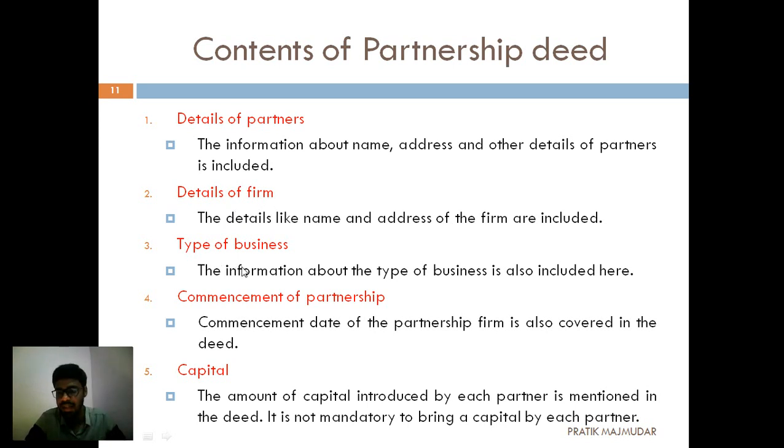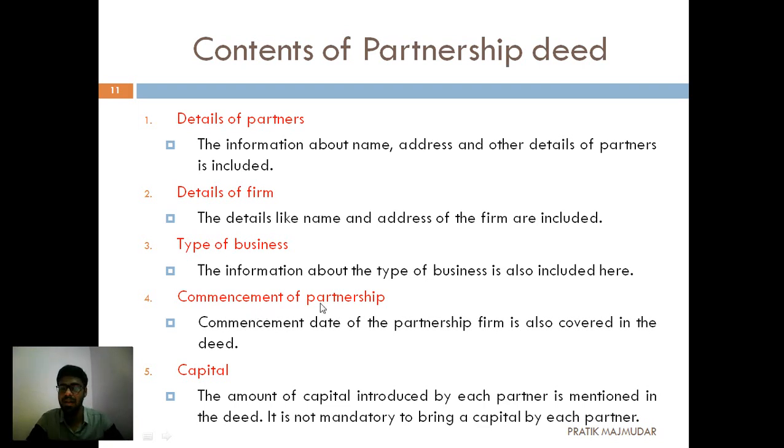Now the third one, that is type of business. Which kind of business are we going to run? Is it a retail market? Is it a wholesale market? Is it a kirana shop? What kind of business are we going to run? Is it FMCG goods, fast moving consumer goods? What kind of business are we going to make? So these details should be included in point number 3.